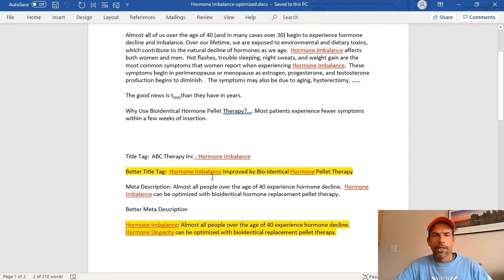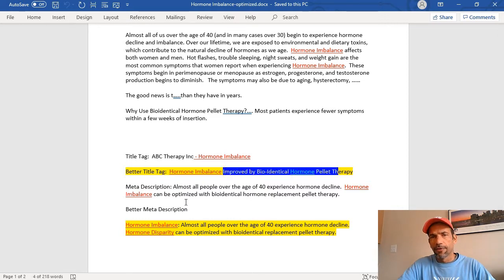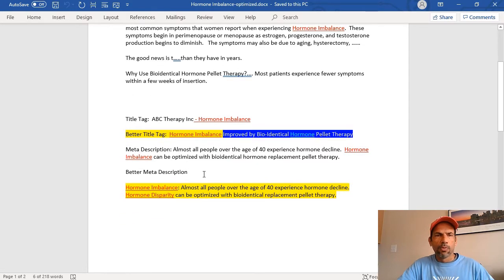But let me come down here and show you what I really mean by this, right? So their title tag initially was, ABC Therapy Inc. Hormone Imbalance. That's great, but again, they're starting with the company name. We don't want to do that, right? We want to start with the search term, the keyword term, which is hormone imbalance, okay? So a better one here you can see is that we just start with the actual term, okay? And then give them some ideas on how, this is one of the therapies this clinic offers, how you can do that, okay? Put that in there next. Same thing here. We'll come back to description in a little bit, but this is how we do this.